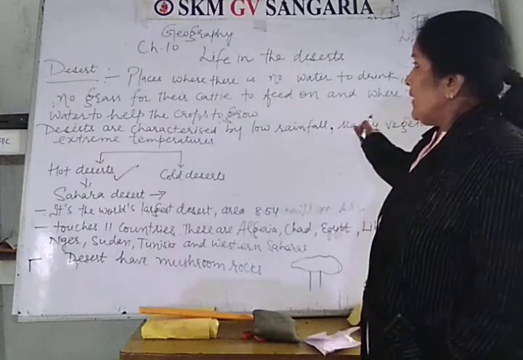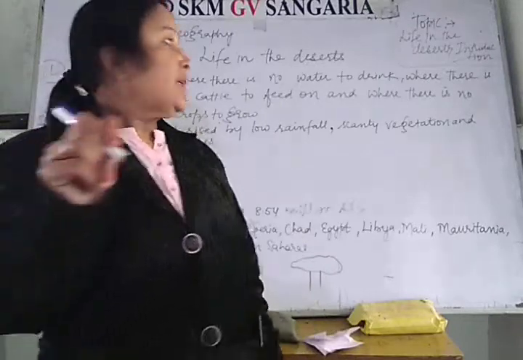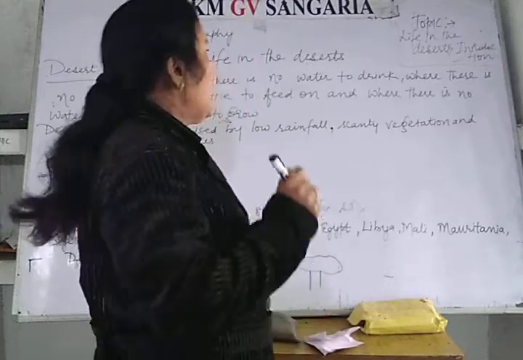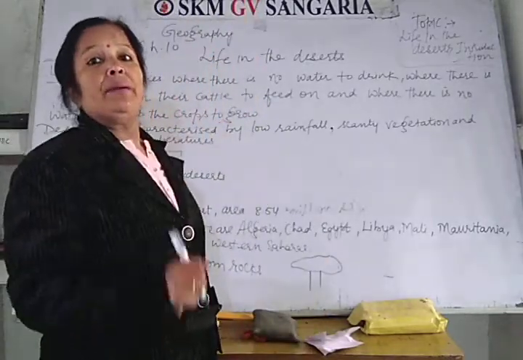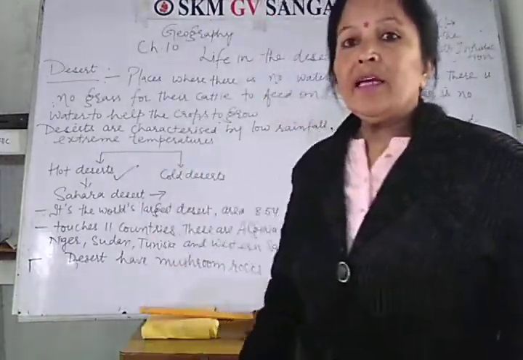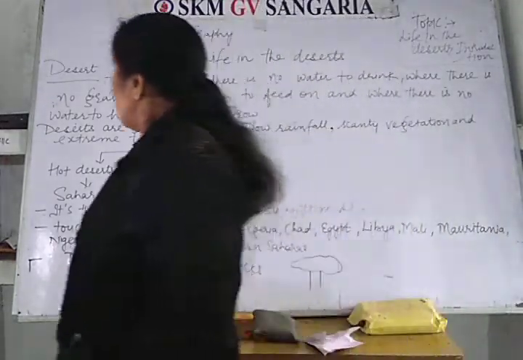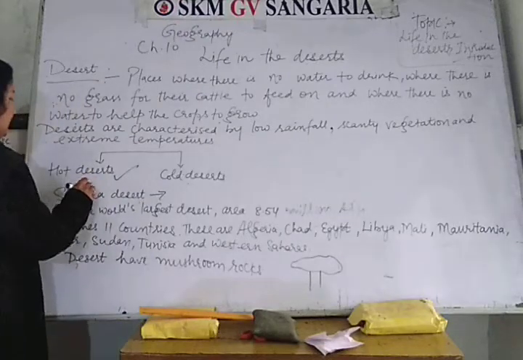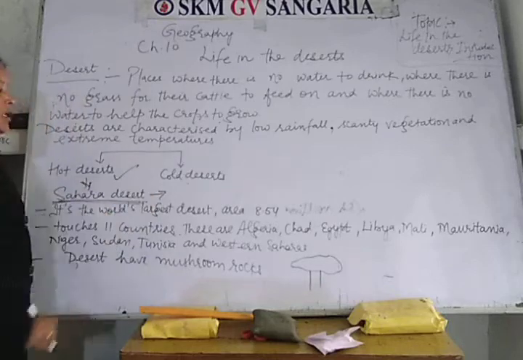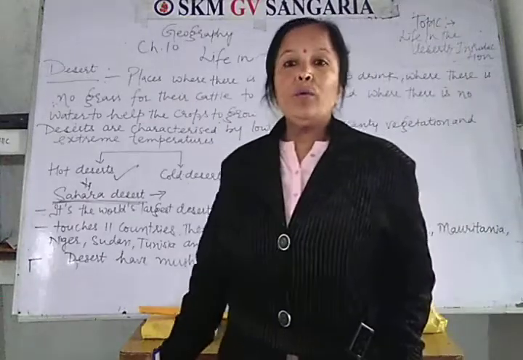So in this way we can say that deserts are those places where there is very low rainfall, less vegetation and extreme temperature. So deserts can be characterized in two categories: hot deserts and cold deserts. Okay, so in hot deserts, we will include the Sahara Desert. Sahara Desert is the largest hot desert in the world.